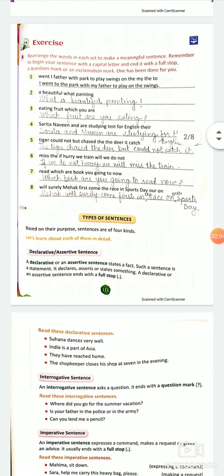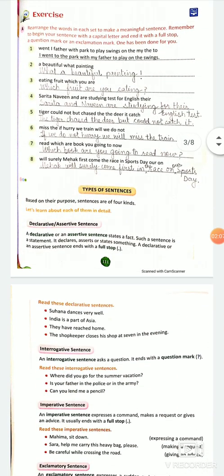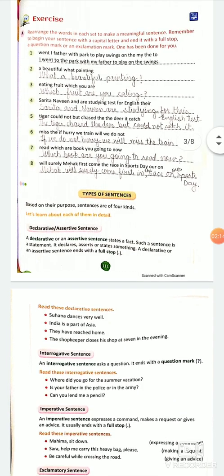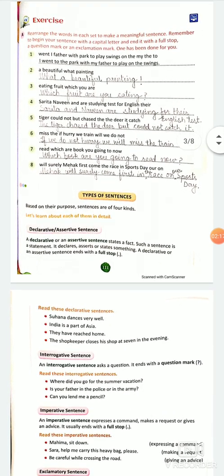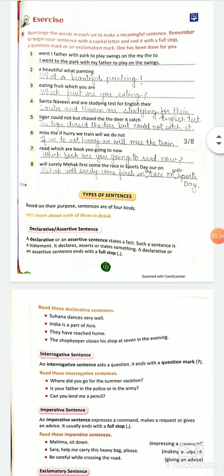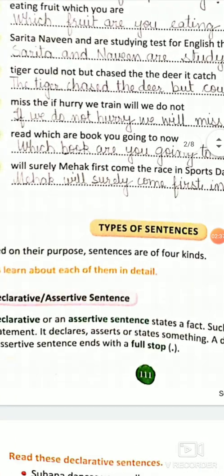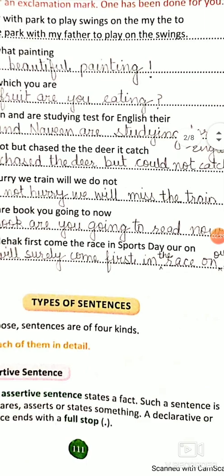So, first of all, we have here an exercise: rearrange the words in each set to make a meaningful sentence. As you can see, a beautiful what painting. This is not a sentence. We cannot call it a sentence. But when we rearrange the words, like what a beautiful painting. And it's not a question. Why is it not a question? Because it is explaining our sudden emotion. You saw the painting and you said, what a beautiful painting. And we put an exclamatory sign. In the same way, we have here a question: eating fruit which you are. Which fruit are you eating?